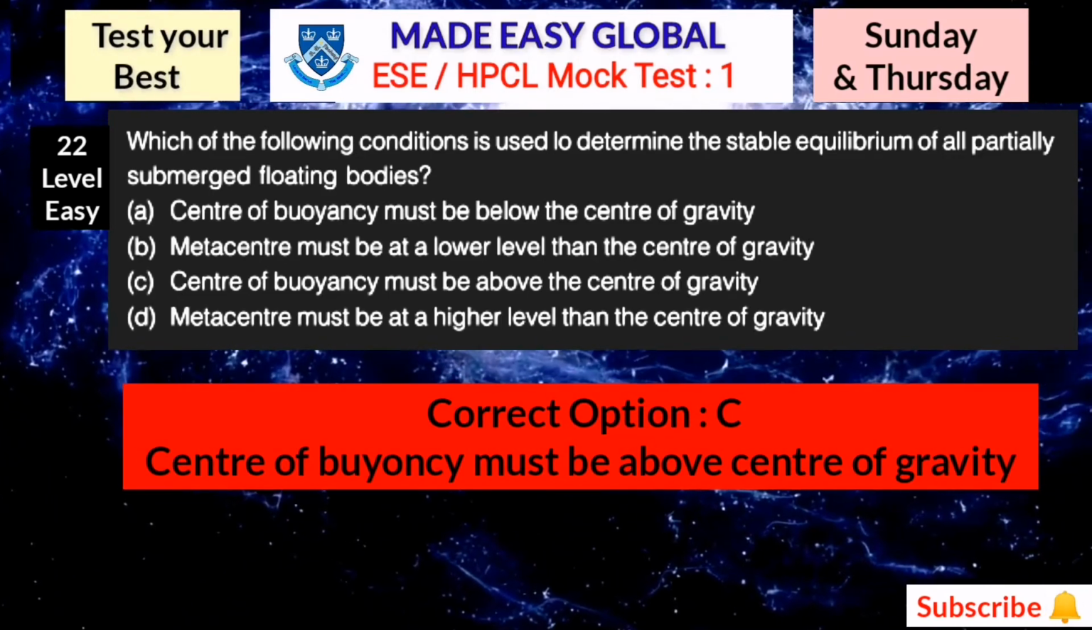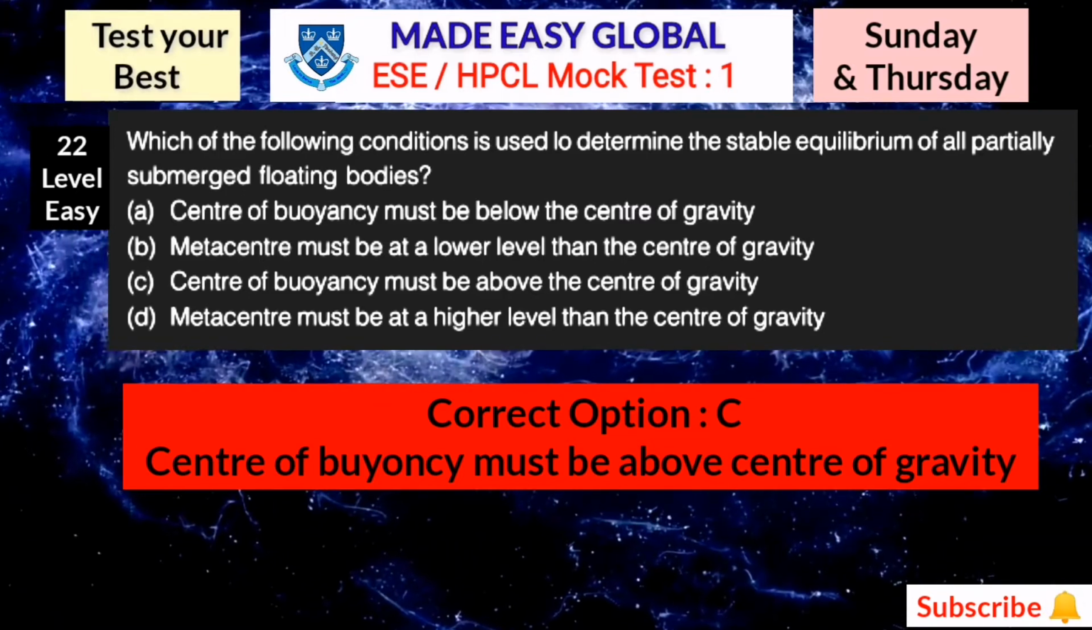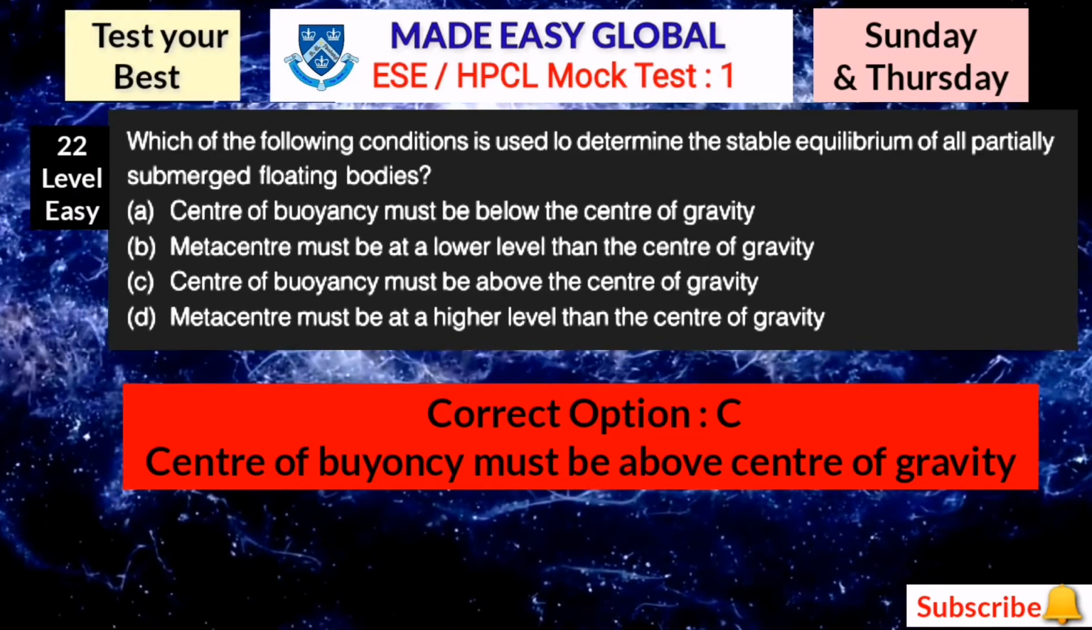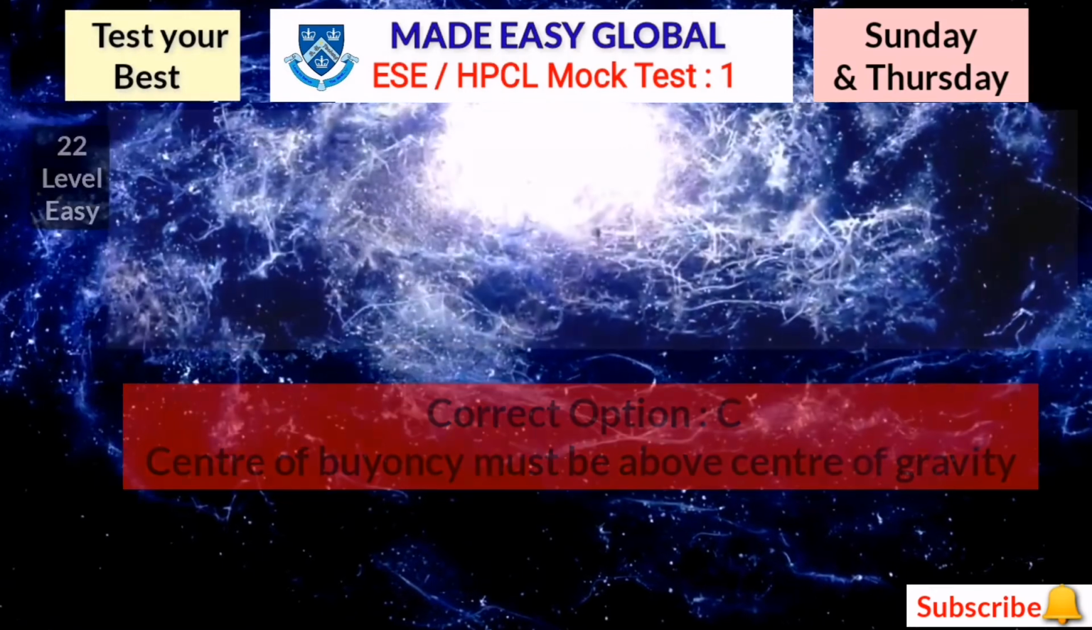Center of buoyancy must be above center of gravity. You can remember it like Bill Gates, in which B is above the G. So in the floating body, center of buoyancy is always above the center of gravity.